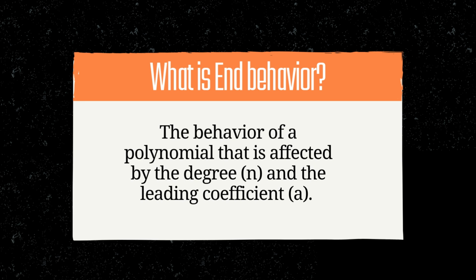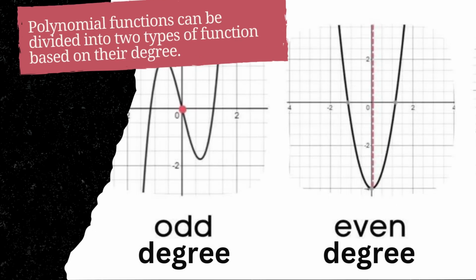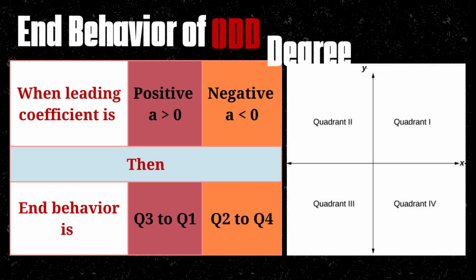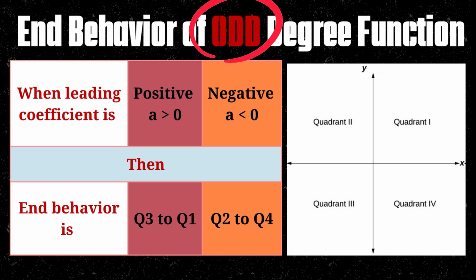What is end behavior? So basically it is a behavior of a polynomial that is affected by the degree and the leading coefficient, which is the n and the a value of the equation. Now, polynomial functions can be divided into two types of function based on their degree, which is odd degree function and even degree function.